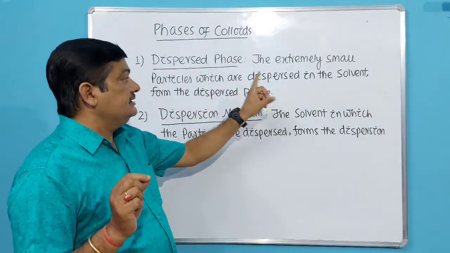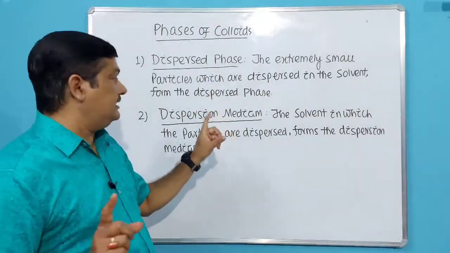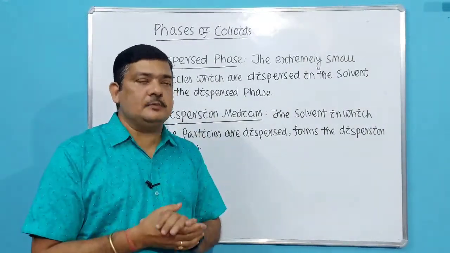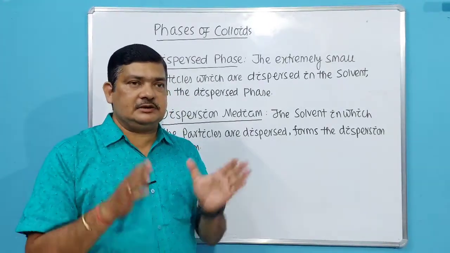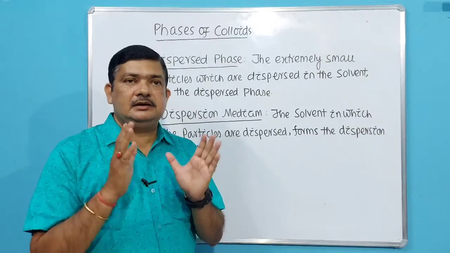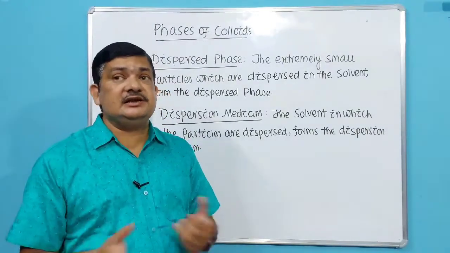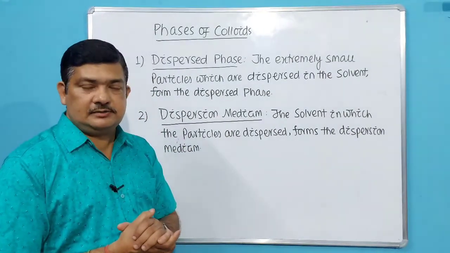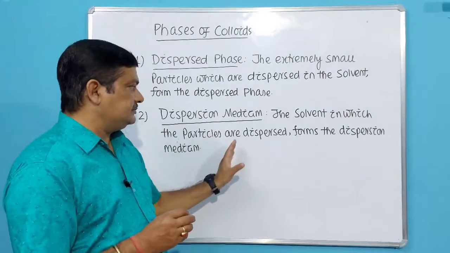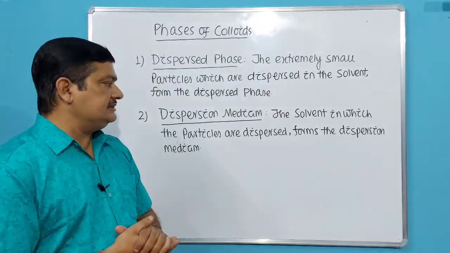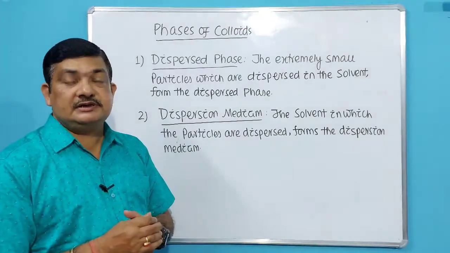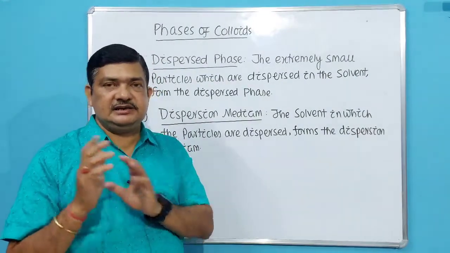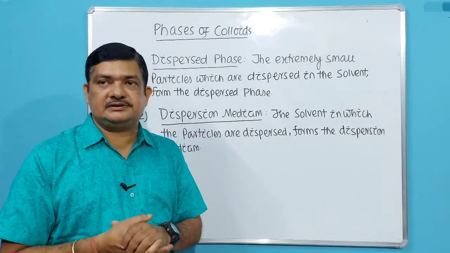So what is the dispersed phase? The extremely small particles which are dispersed in the solvent form the dispersed phase. Those are the solutes which are extremely small in size, whose particle size keeps them in the range of colloidal solution. Then what is the dispersion medium? The dispersion medium is the solvent in which those small particles are dispersed. So instead of using the term solute, you have to learn to use dispersed phase, and instead of solvent, you will be using dispersion medium.